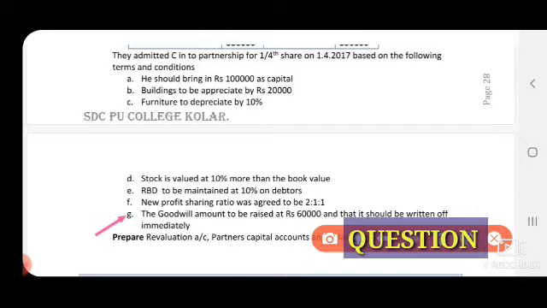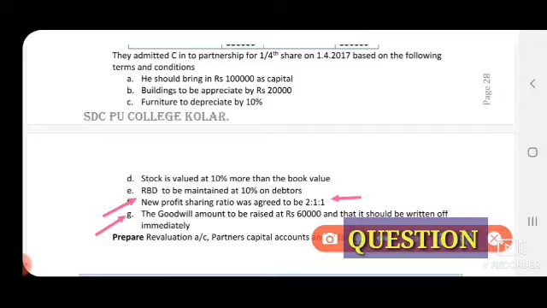So in this case, goodwill amount credit side we have to share among the old partners in old ratio, and next under partners capital account debit side we have to write off the goodwill amount for all the partners in the new profit sharing ratio. So whenever you get this goodwill situation, that is case 4, you will definitely get the new profit sharing ratio, that is 2:1:1.